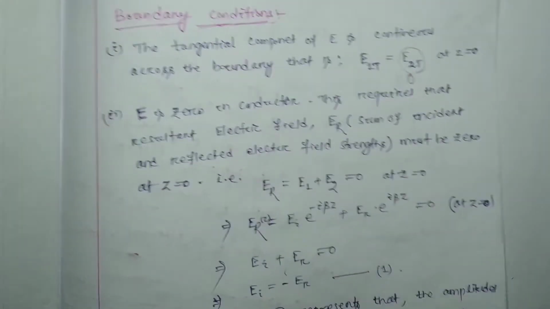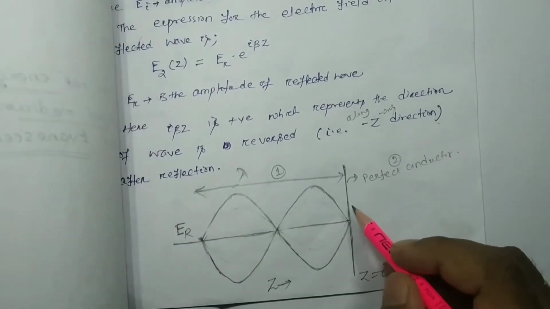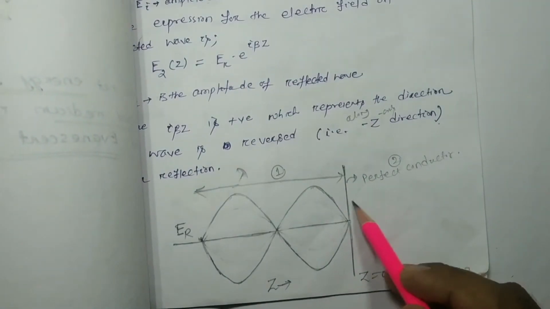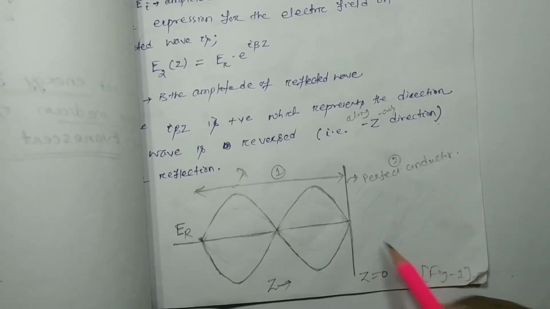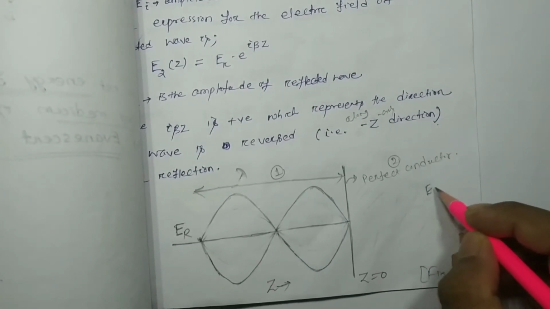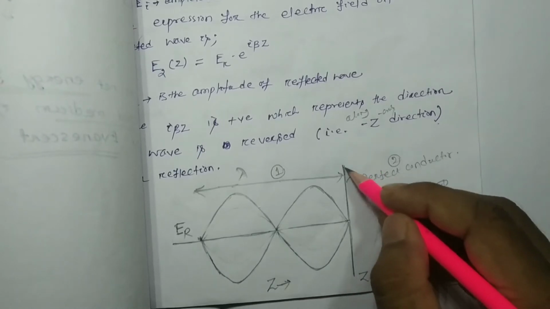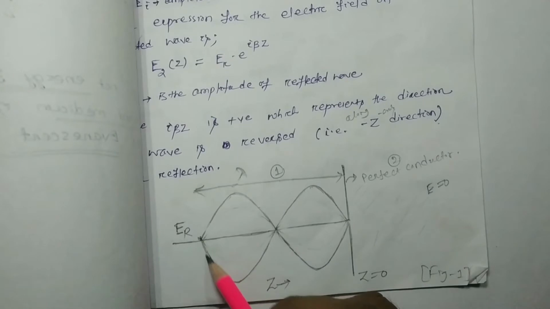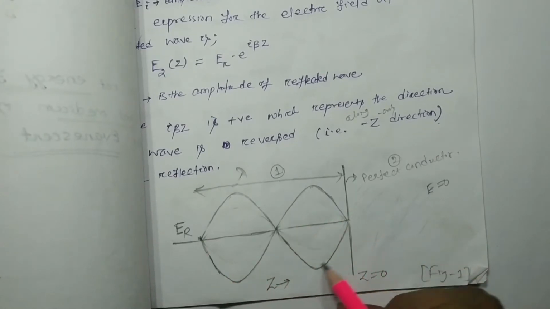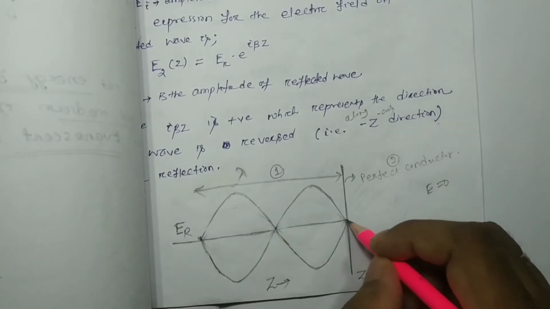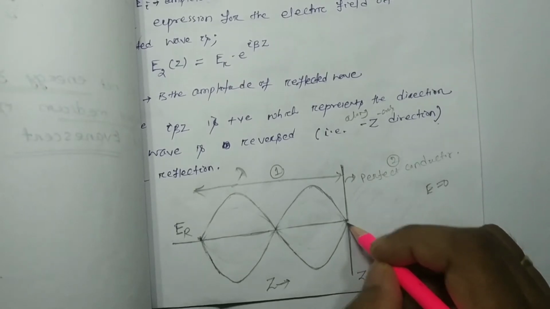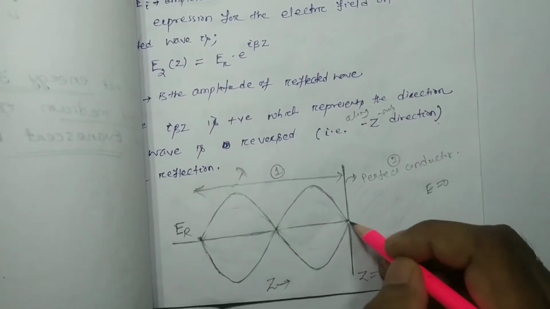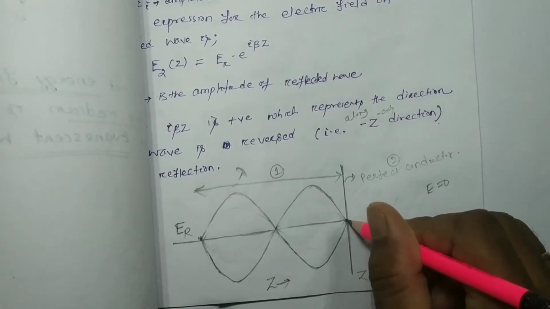You got my point? See, this is the interface, that is z equal to 0. So here in this medium, electric field will be equal to 0. That means at the interface also it will be 0. So here incident wave and reflected wave both start. Incident wave interacts with the interface and reflected wave also starts from the same interface.